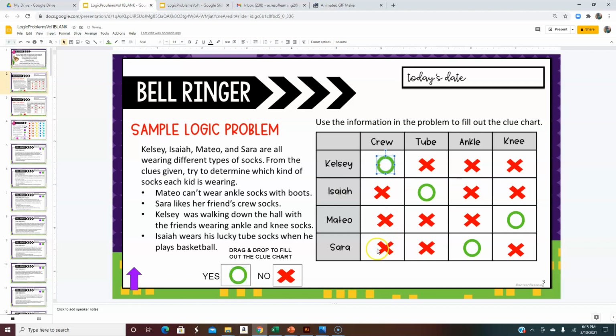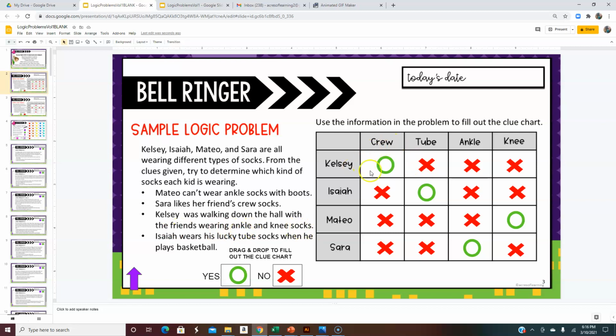Now, I always like to go back and double check my clues just to make sure that I didn't read something incorrectly. And one way I do that is just to verify that all of the people we have wearing the different socks, it doesn't contradict one of the clues. So let's take this third one. Kelsey was walking down the hall with her friends that were wearing the ankle and knee socks.